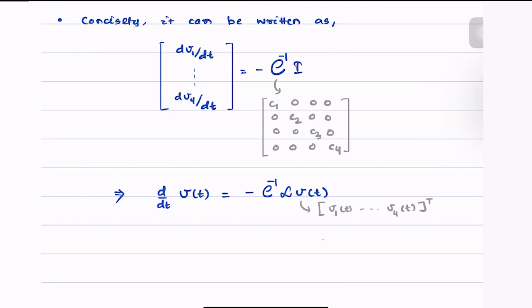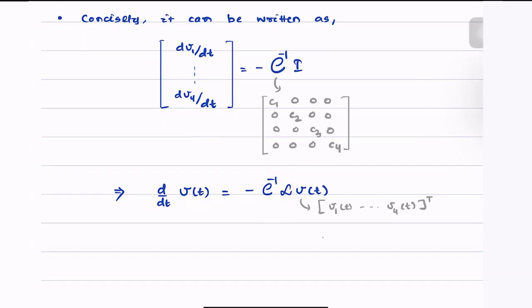Hence, what do we see here? We have arrived at a system which takes this form. So let's try to understand what C inverse L looks like.